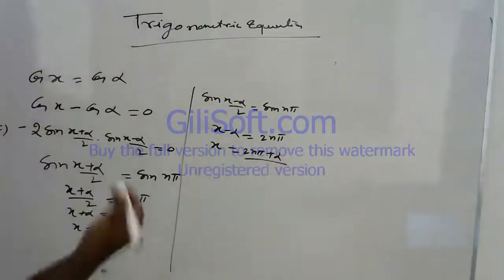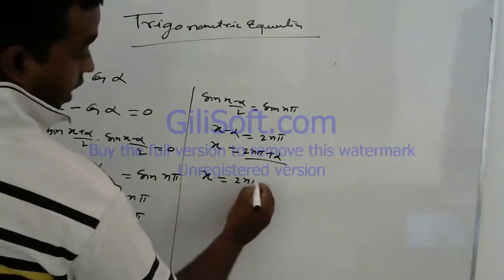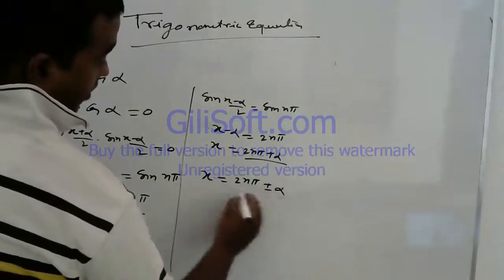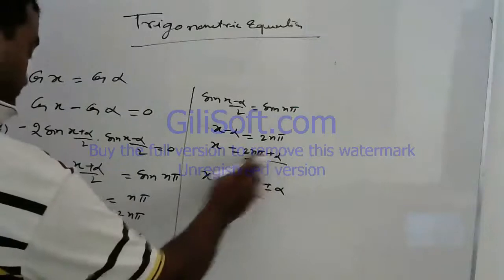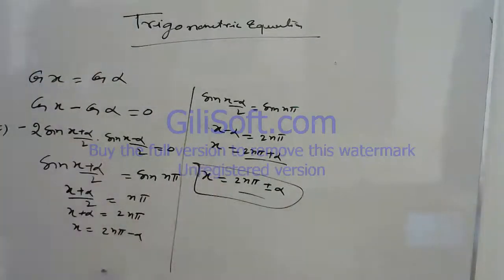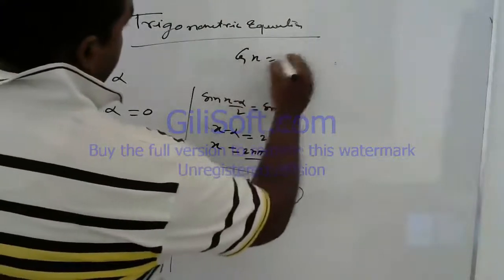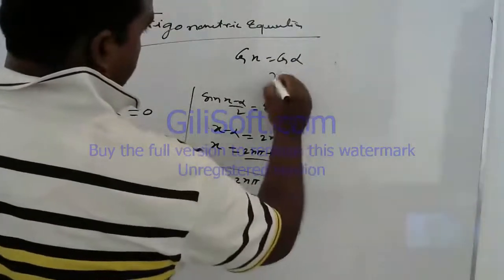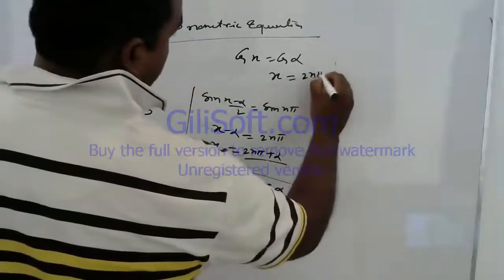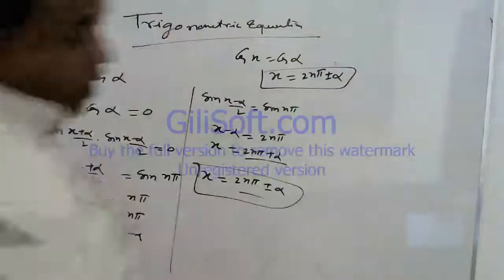Then what is our solution? Our solution is x is equal to 2n pi plus minus alpha, because there is one time plus, one time minus. So you should write here x is equal to 2n pi plus minus alpha. If your equation is in the form cos x is equal to cos alpha, then your solution is x is equal to 2n pi plus minus alpha. This is another solution.